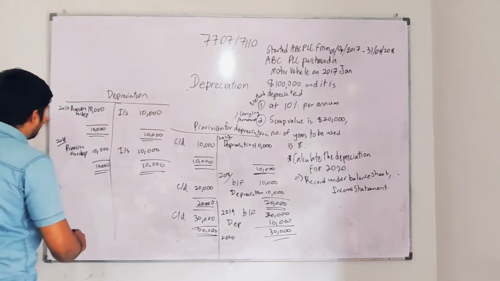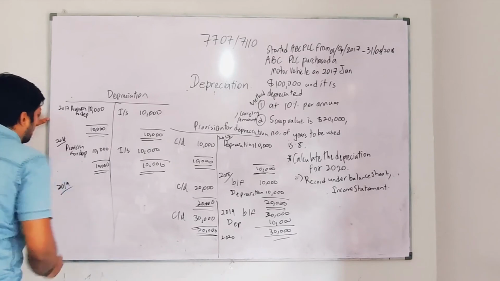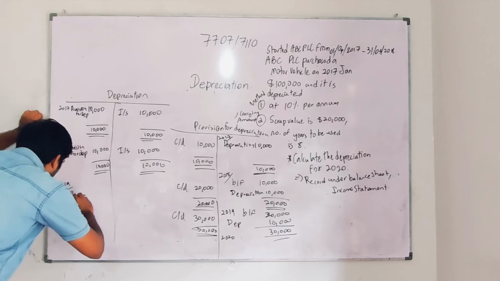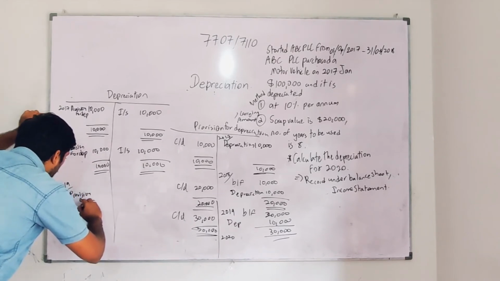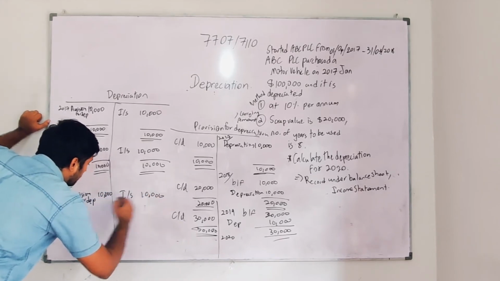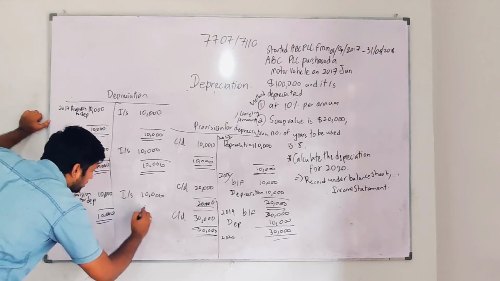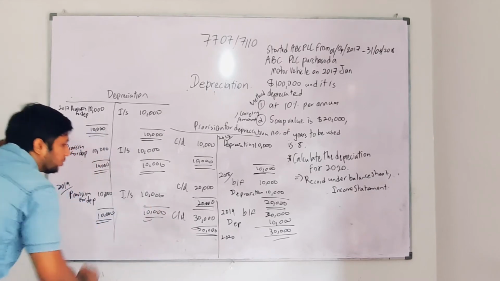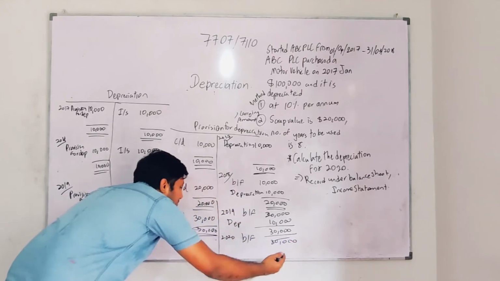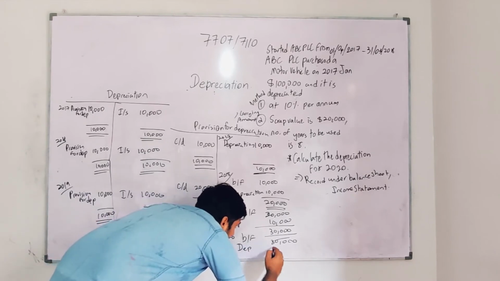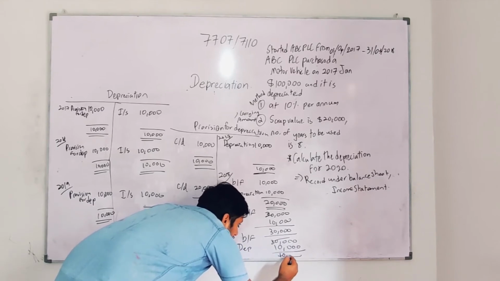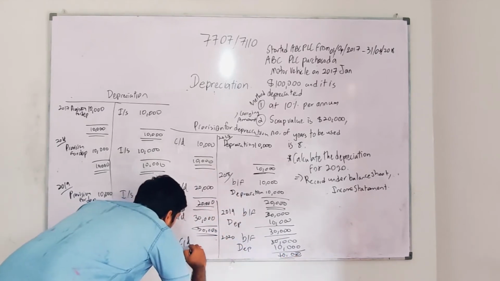So depreciation, as I said, for 2019 we have provision for depreciation done. The same thing, this is 2019. So I will write here provision for depreciation, again 10,000, and I will write here income statement 10,000. Again I will send the same value. It's going to continue for 2020 also, but I'll finalize because you need to know how it works, and I'm going to finish it off one by one. 30,000 is the brought forward which I got from carrying down to this side. Again I'm going to write depreciation for that year, particularly 2020, as 10,000. So altogether I will get a 40,000 balance here, and here I will show carried down 40,000.